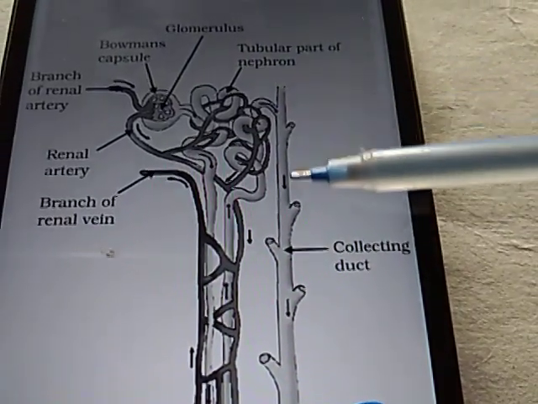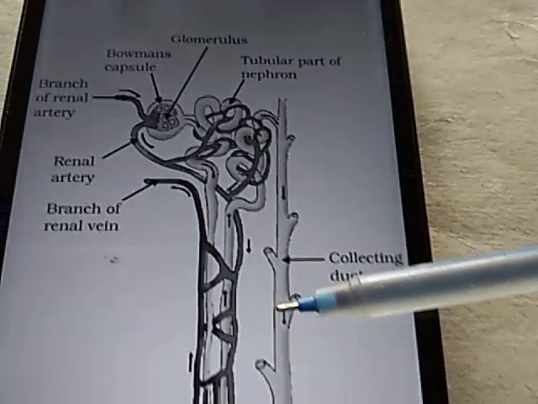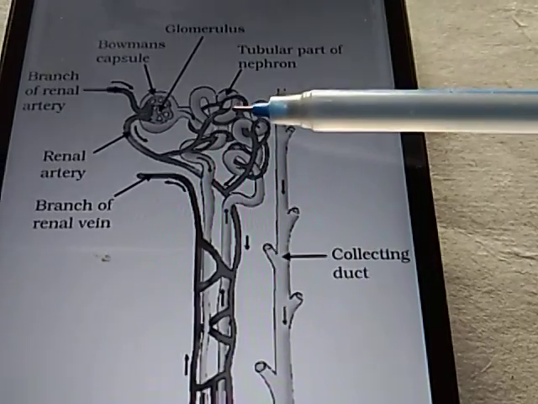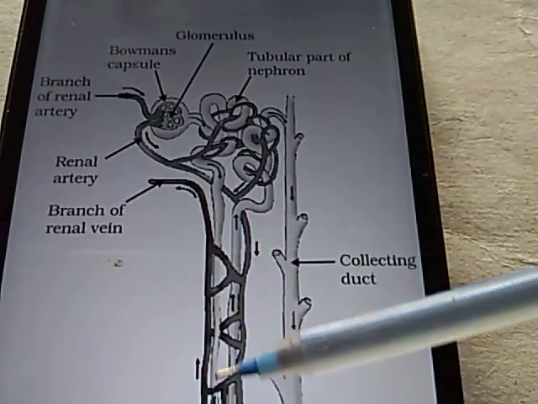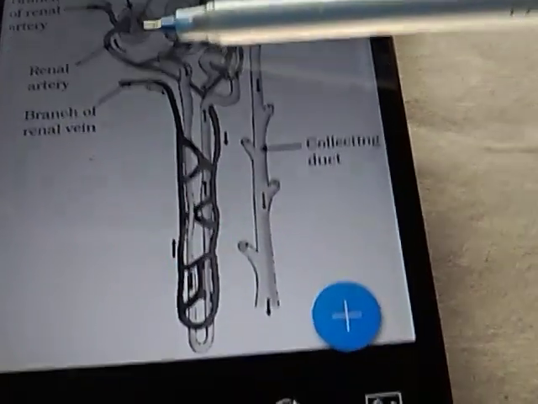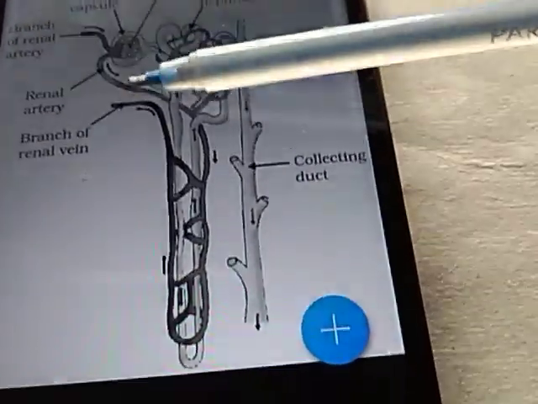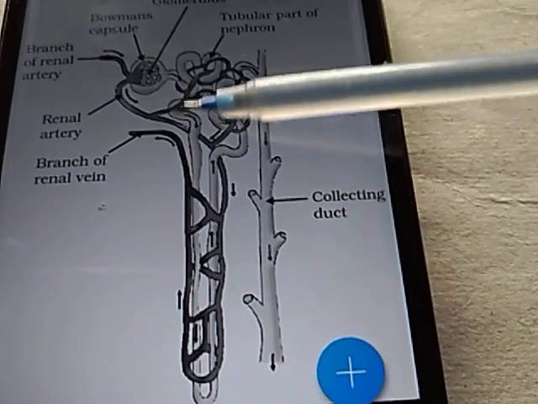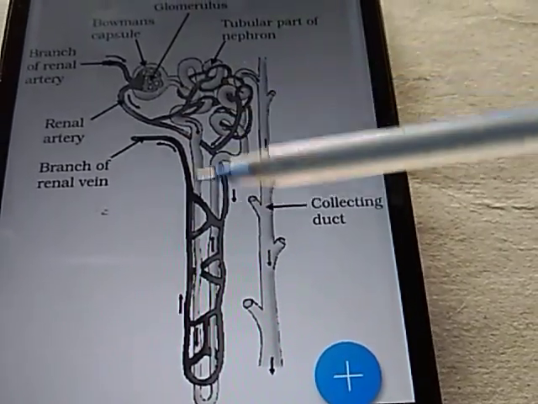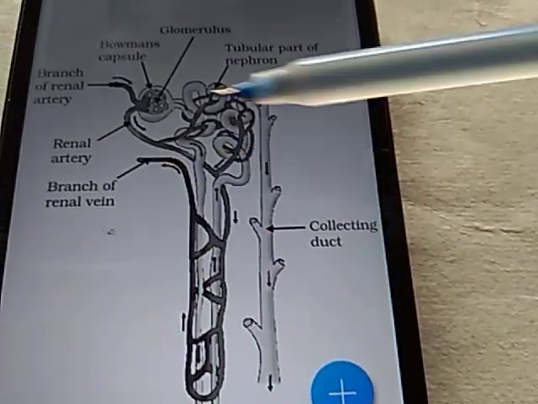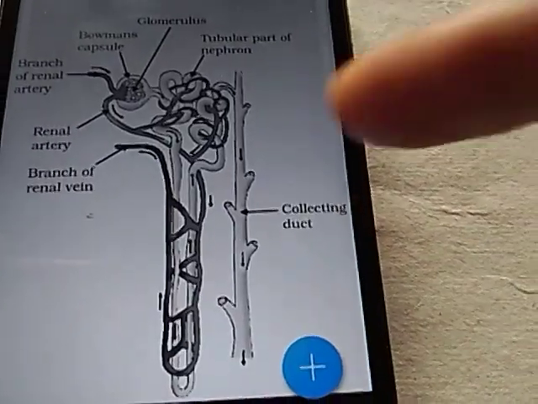See this collecting duct. The collecting duct, convoluted tubes, Henle loop and Bowman's capsule make up the whole nephron, which is the unit of the excretory system. This is the structure of the unit of excretory system.